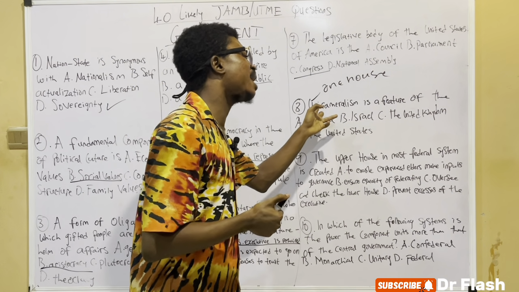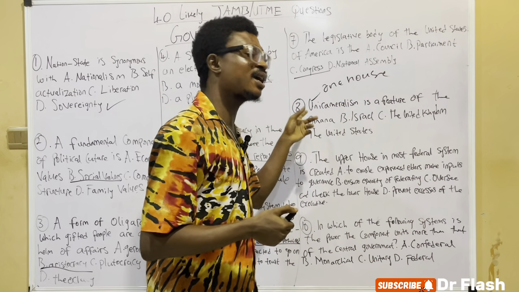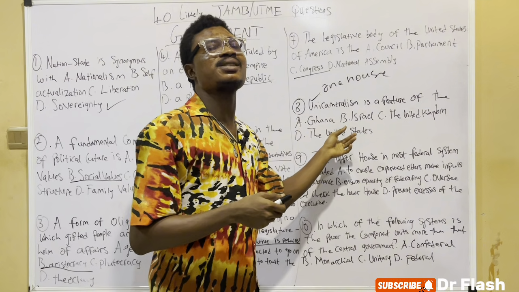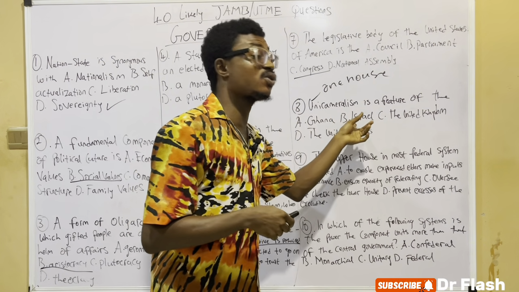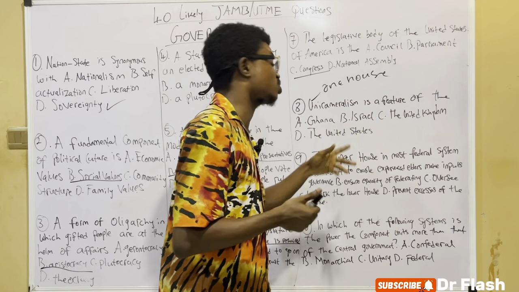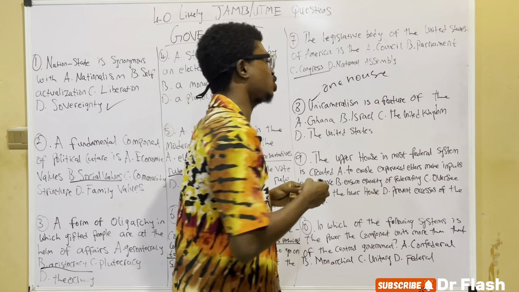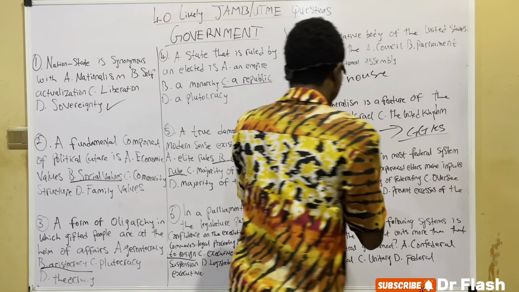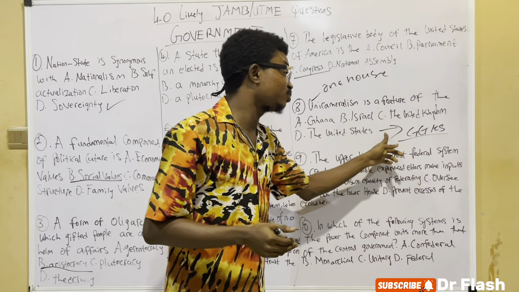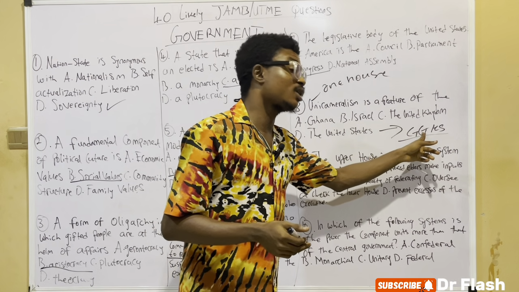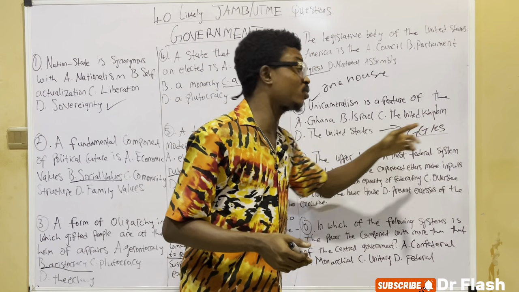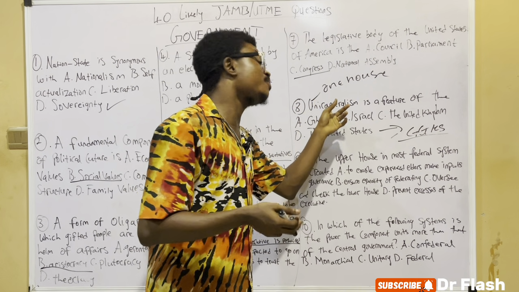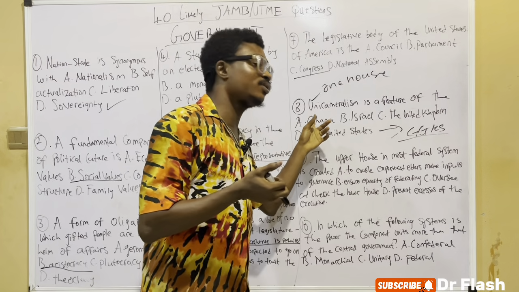So we can now see that unicameralism is a feature of A, Ghana, B, Israel, C, United Kingdom, or D, United States. Is it Ghana, Sierra Leone, Israel, United Kingdom, or United States? I have a formula called GGKS. GGKS simply means Ghana, Gambia, Kenya, and Sierra Leone, which are good examples of unicameralism. So unicameralism is a feature of Ghana.